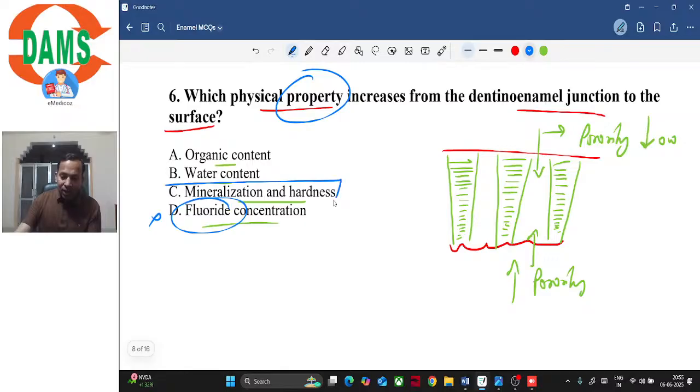But option C, mineralization and hardness, right? Hardness is a property which is dependent on mineralization. So as we move towards surface, mineralization increases. As you can see, the rods are white, and the hardness will also increase. As we have discussed, the hardness depends on the hydroxyapatite crystal structure or its arrangement, right? So hardness will increase. Organic content and water, these both are present almost at the same place. So wherever organic content increases, water will increase, or wherever water increases, organic content will increase. So option A and B, essentially they mean one and the same thing, right?